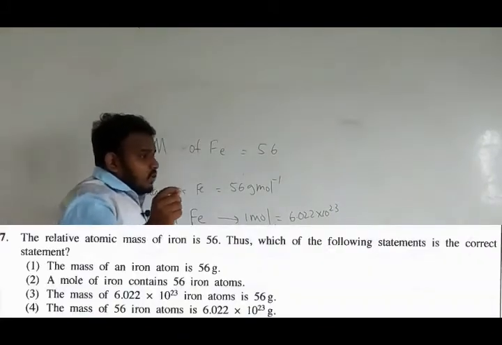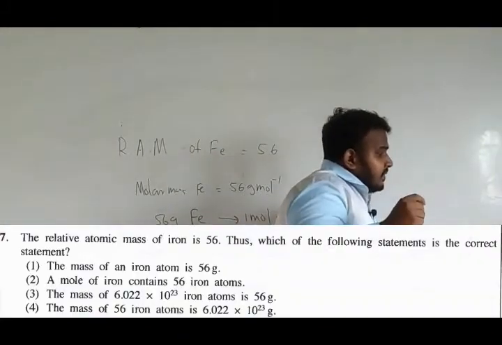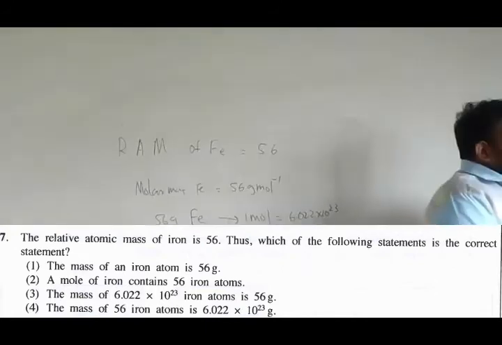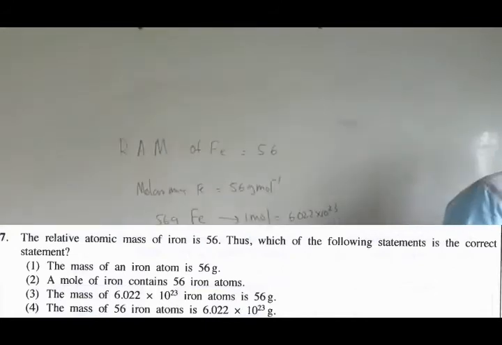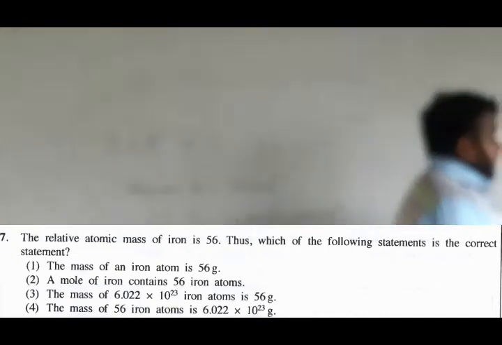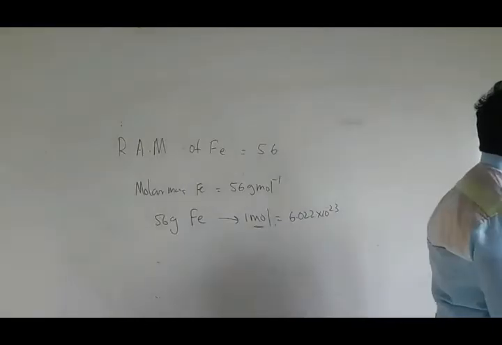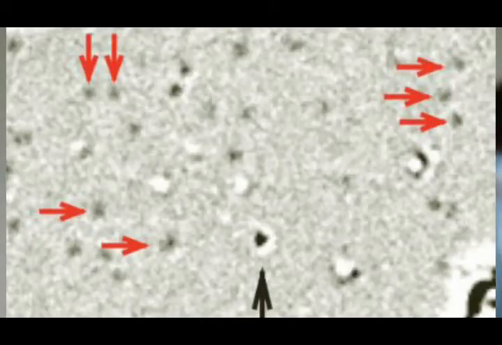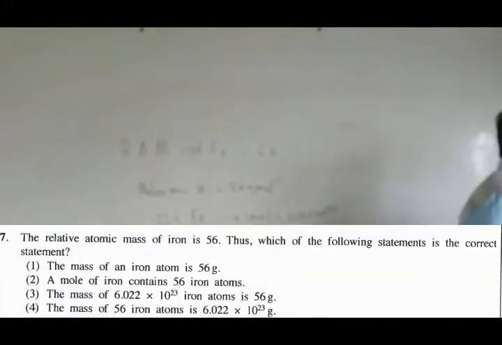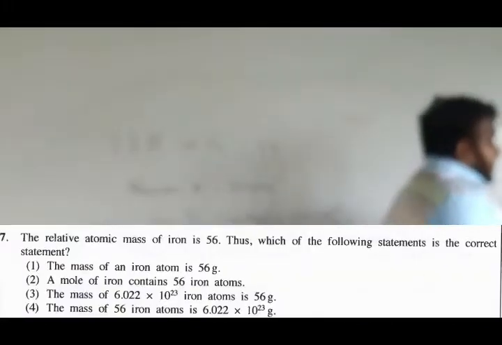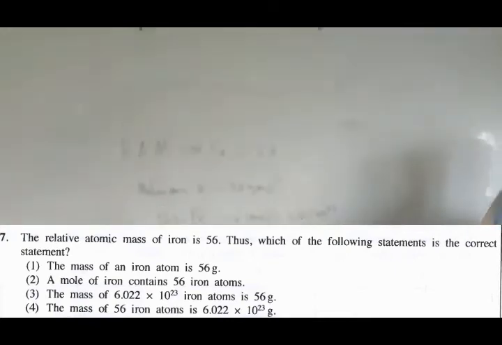We know that even using an electron microscope, it is really tough to observe an atom. Here this diagram is an atom observed under a microscope, and even so, it is much too tiny to contain 56 grams.